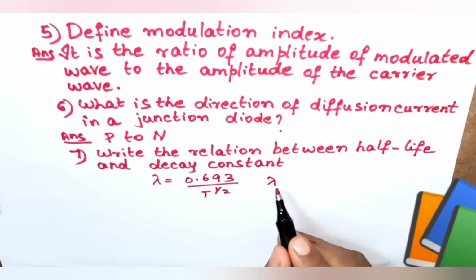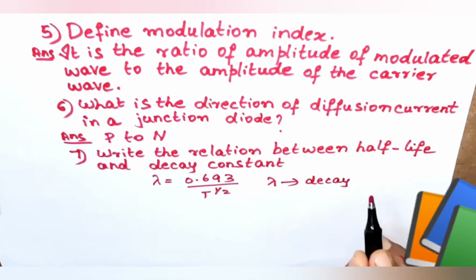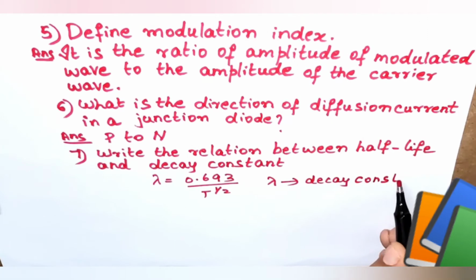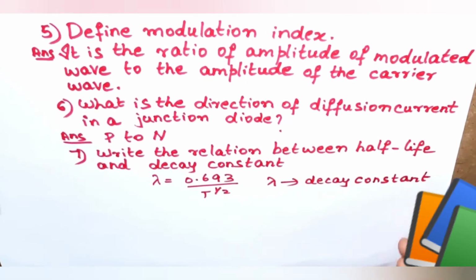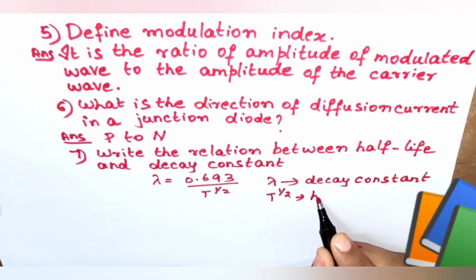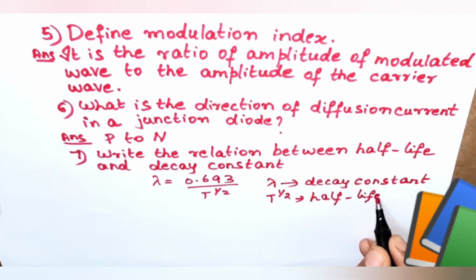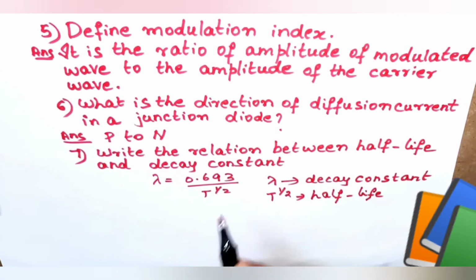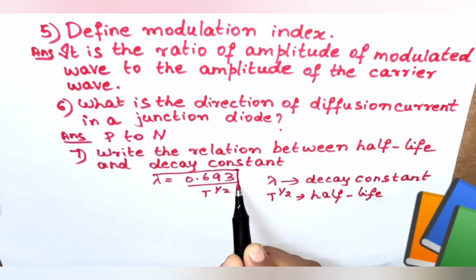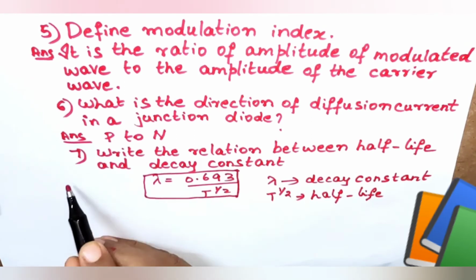Here lambda is the decay constant and T half is the half-life.